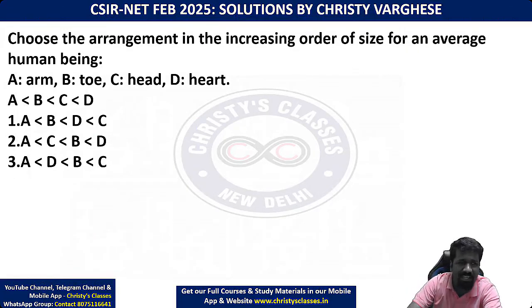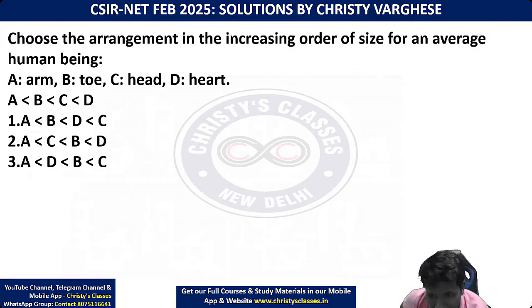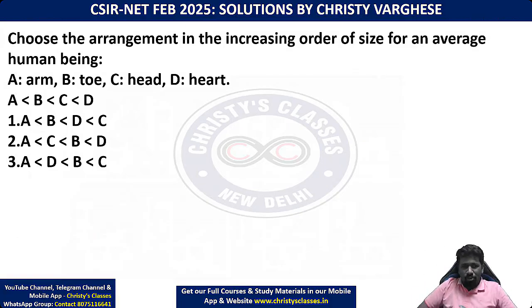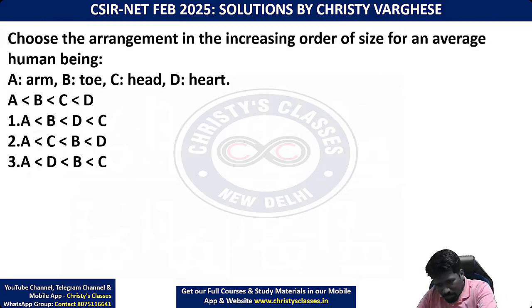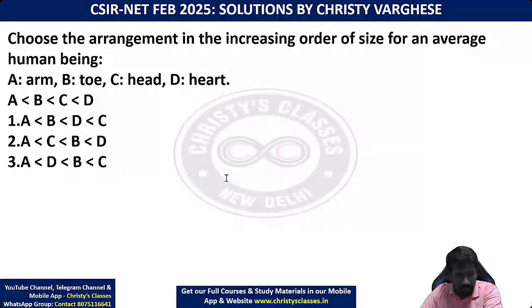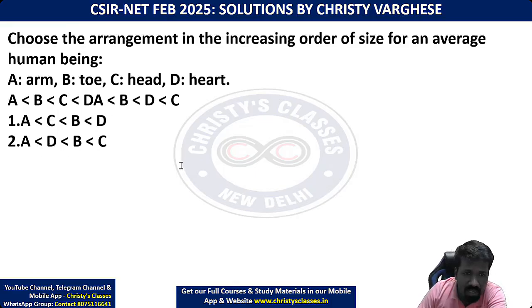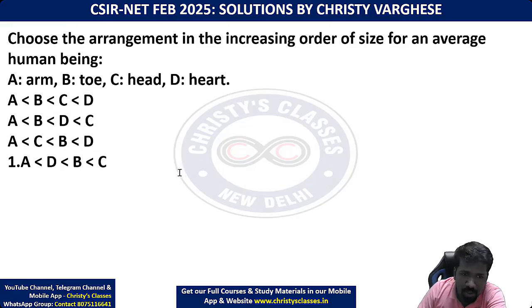This was a general science question, a general understanding question. As this was for a life science student, I think you can easily answer this. So general science, as I always say, you can expect 1 or 2 questions, but they can be from any area. So don't worry too much about that section. Even if I give classes in this course, as part of this course I will be giving classes for general science. Don't worry too much about that section. That is one suggestion I want to give you all.